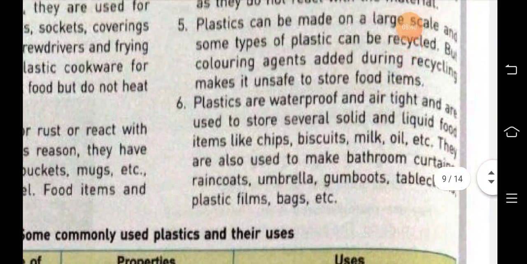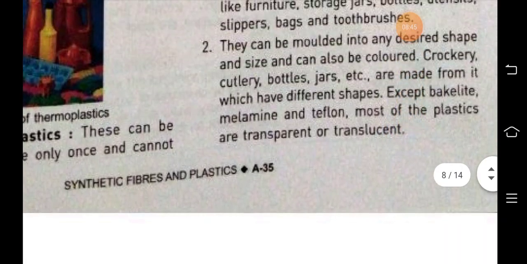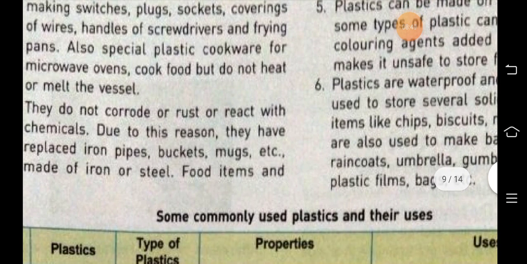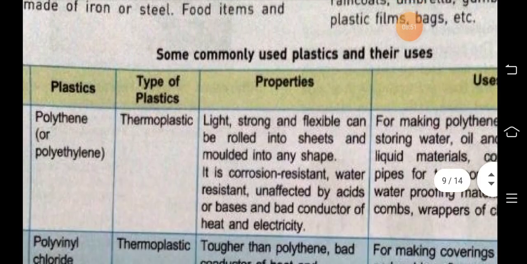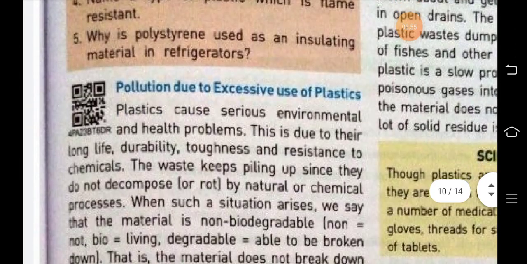So these are some characteristics of plastics. Now uses and its harmful properties we will discuss later.